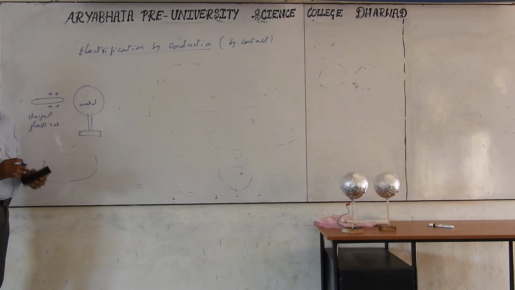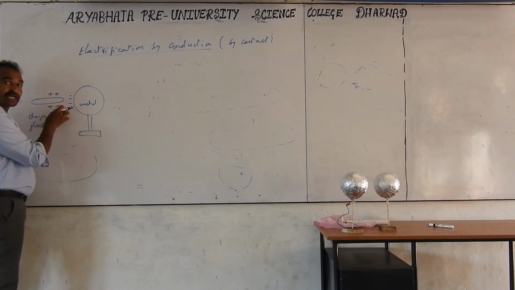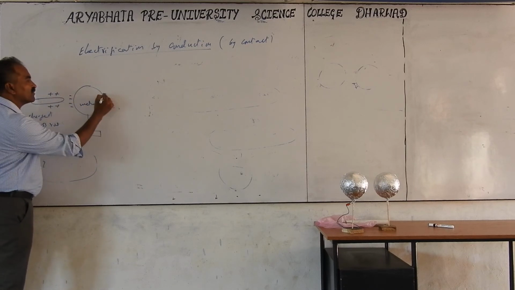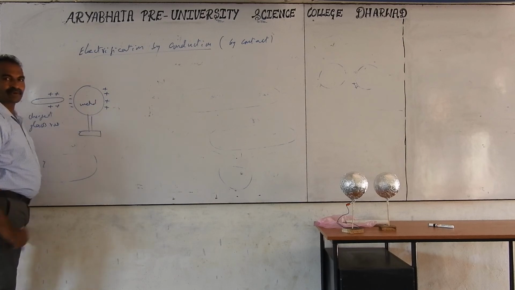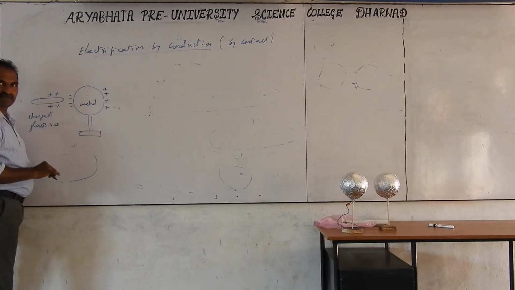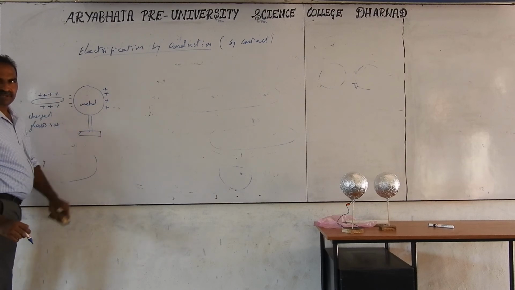Previously it was not in touch, and as you bring it close, it attracts electrons. The less the distance, the more attraction, and more electrons accumulate here. The same number of positive charges will be far away. So near and far away, induction takes place first. After that, I take, for example, 10 like this. It may be metal or something else, whatever it is.